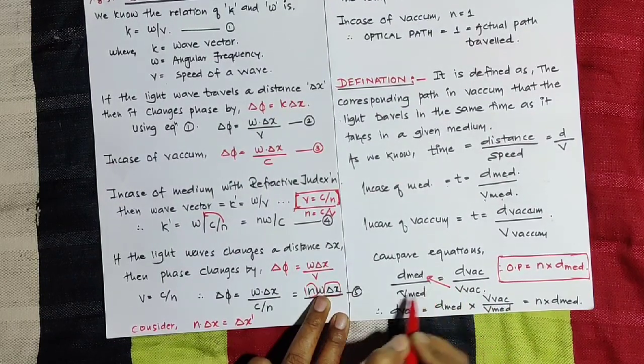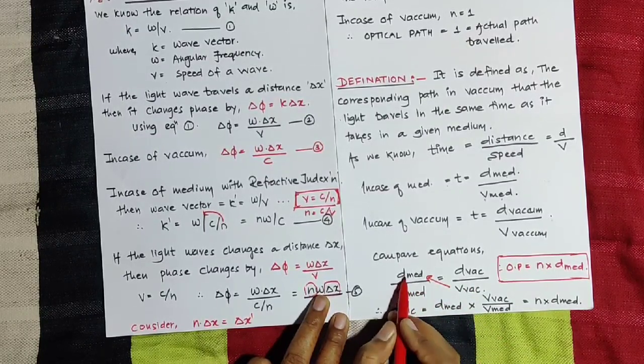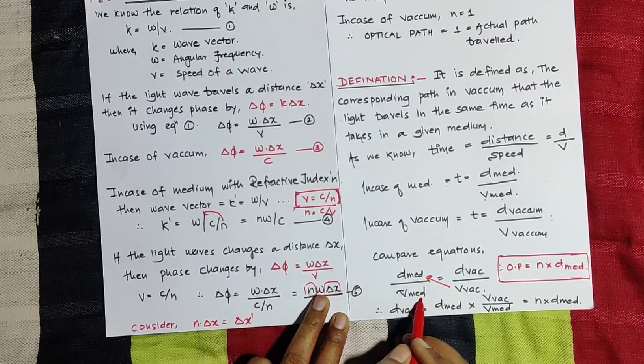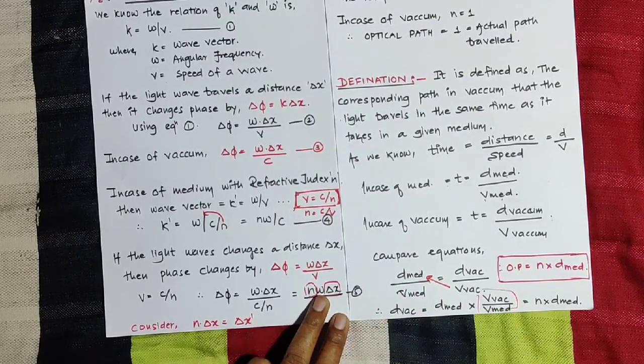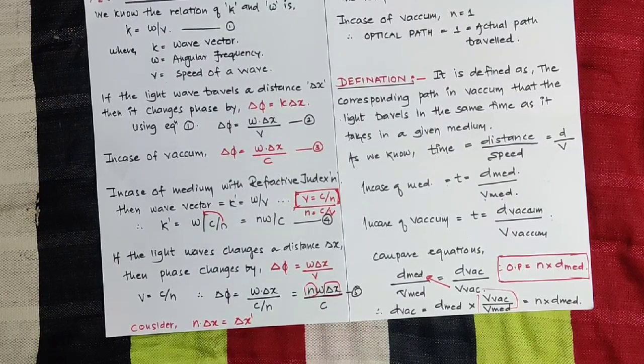So we can write d vacuum is equal to d medium, taking outside, v vacuum upon v medium, and that v vacuum upon v medium is nothing but the refractive index of the given material.